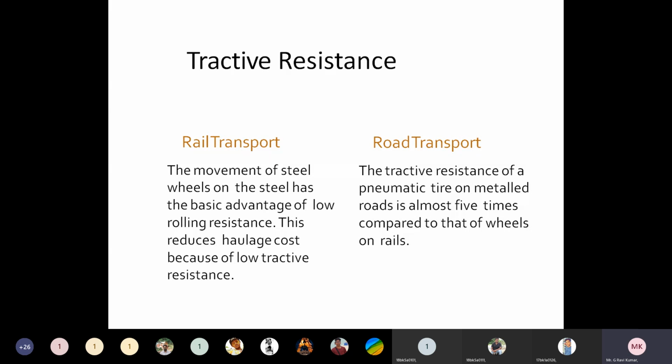Why? Because rail transport needs low resistance, whereas in road transport, the tires we use for vehicles are pneumatic. It means they require some amount of air to be filled within them. So that's why we need to maintain certain friction in road transport, and there should not be much friction in rail transport. In road transport, the movement of the wheel is under the control of the driver, but in rail transport, the movement of the wheels upon the rails is not under the control of the driver.